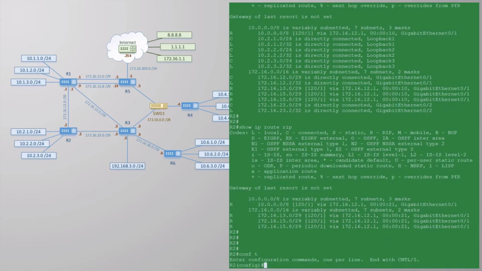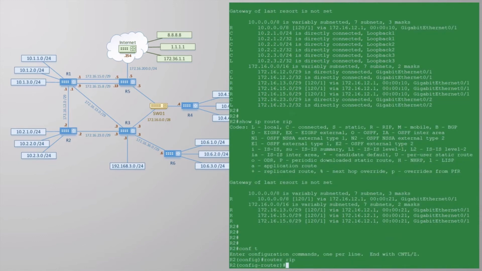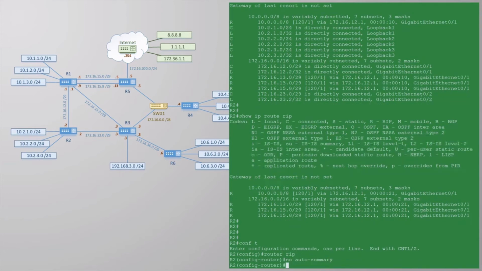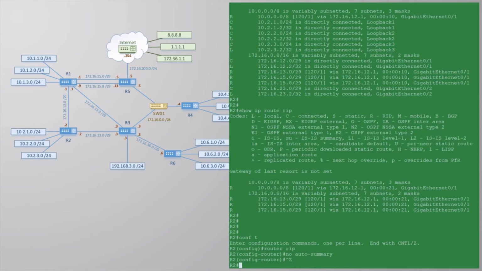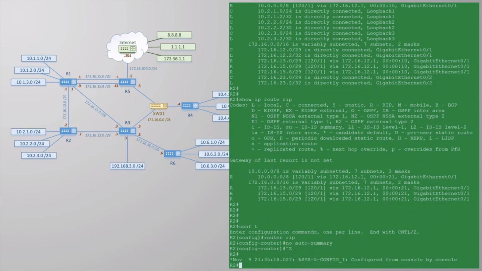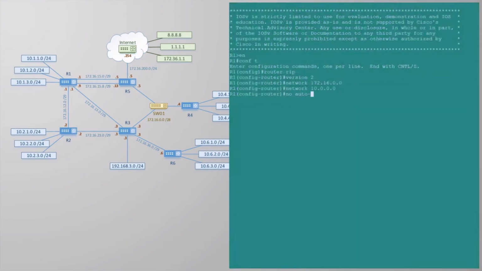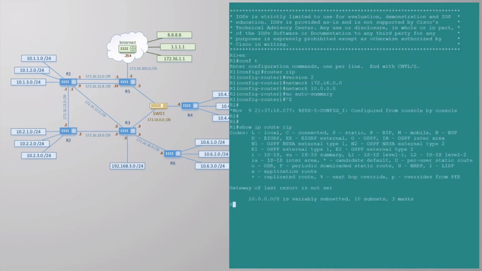The solution then is to disable auto summary on each RIP router. This tells RIP not to do any summarization unless we tell it to, causing it to send the real /24 routes. I recommend always disabling auto summarization. Summarization itself is not a bad thing. In fact, although it's a bit too advanced to get into right now, summarization is really useful. But we want to control this ourselves. We don't want the router automatically doing this for us. We should now do the same on R1, of course. And if we look at the routing table, we can see the correct routes.